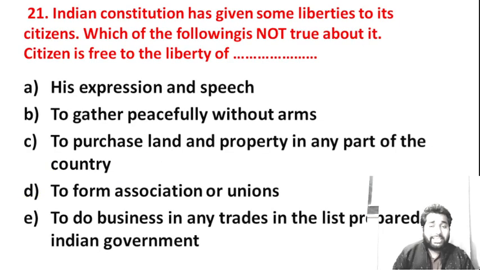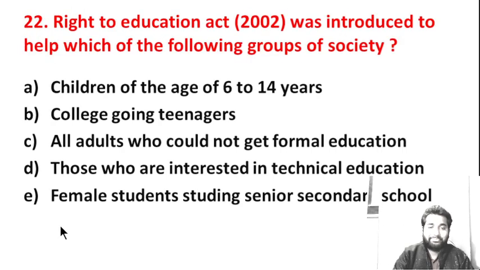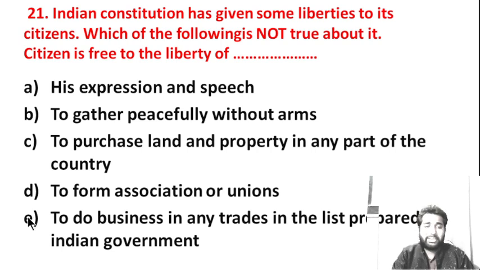Indian Constitution has given some liberties to its citizens. Which of the following is not true about it? Citizen is free to the liberty of expression and speech, to gather peacefully without arms, to purchase land and property in any part of the country, to form associations or unions, to do any business or trade in the list prepared by the Indian government. Tell me which option is correct here.